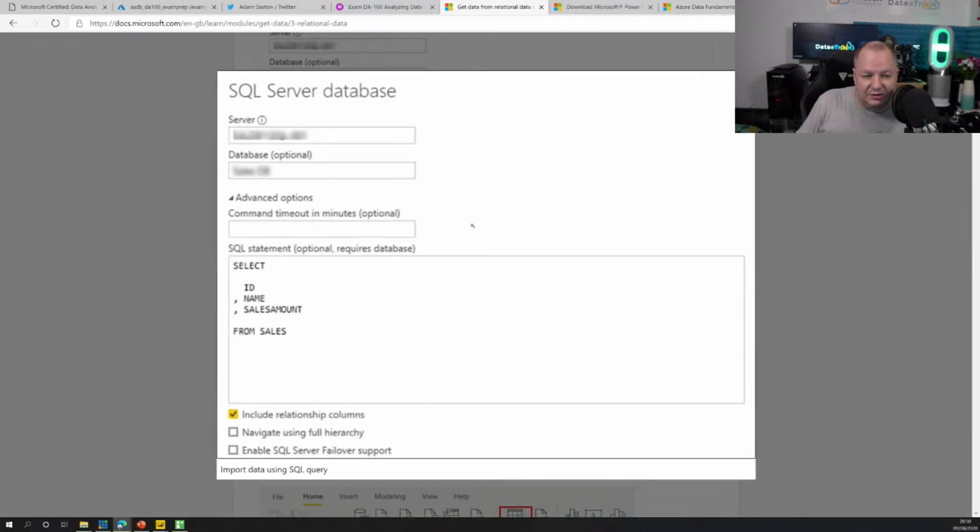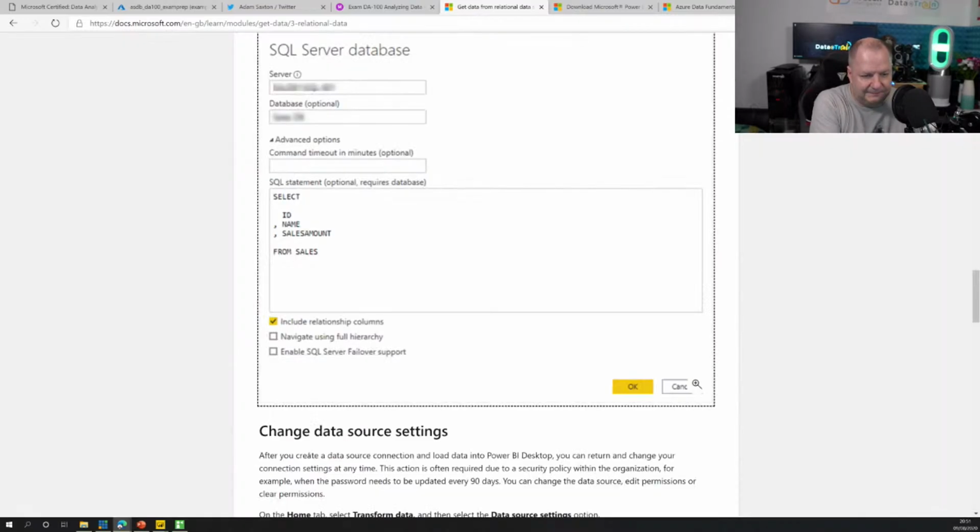So we have the ability to select, and instead of just selecting these tables to bring in, we can define a SQL query and build just the result set from that. And that could be very, very powerful. We can include relationship columns in there as well. It includes things like failover support. So when that database fails over to another server with Always On availability groups, you can then follow the path of the failover support. So you go to the new server, and you can inherently provide that capability inside of this.